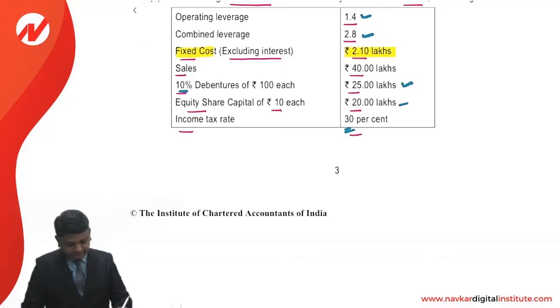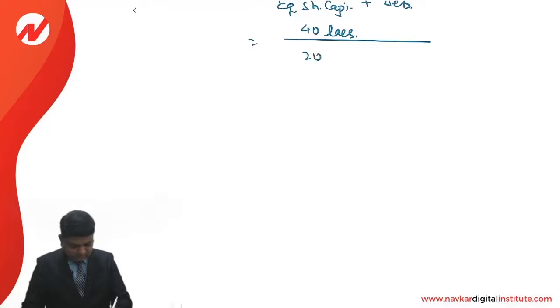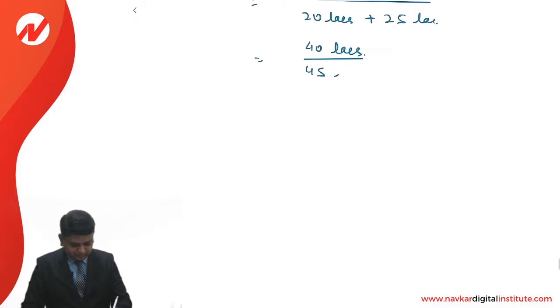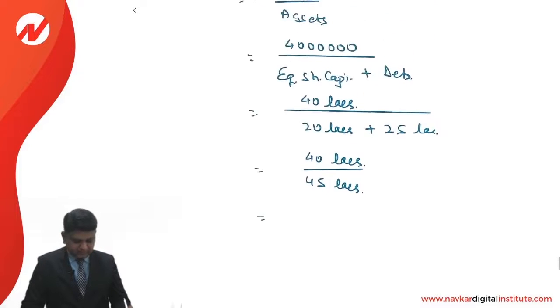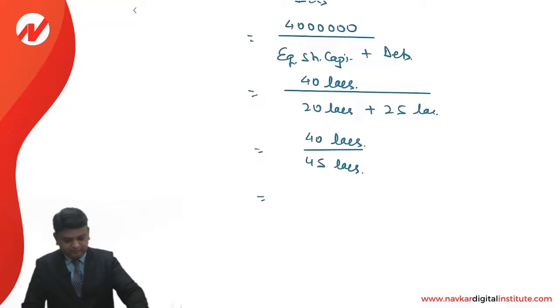In that, it is an amount of 20 lakhs and 25 lakhs. 20 lakhs plus 25 lakhs, so it is 40 lakhs upon 45 lakhs. That is the way we'll compute the asset turnover ratio. It is 0.89 times.